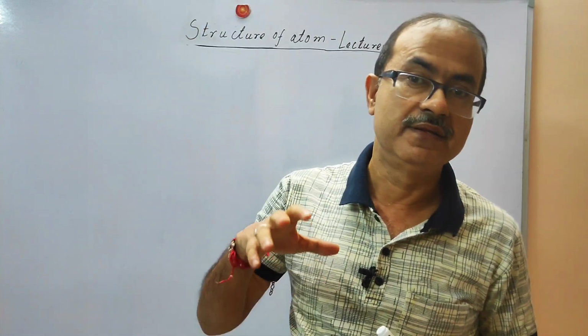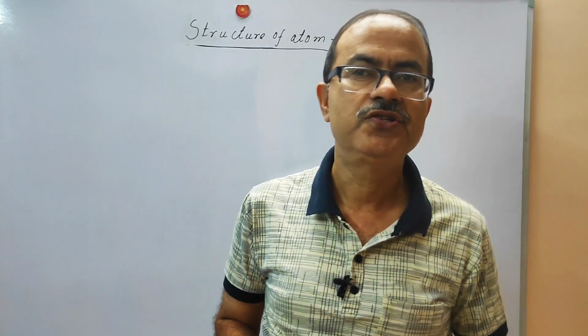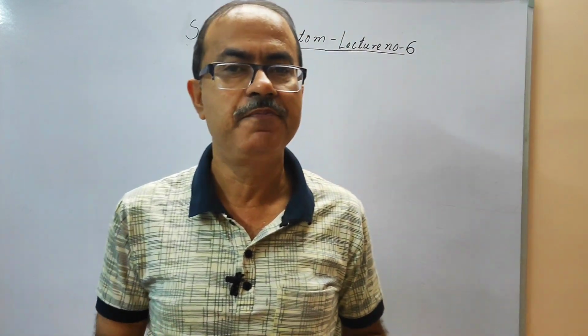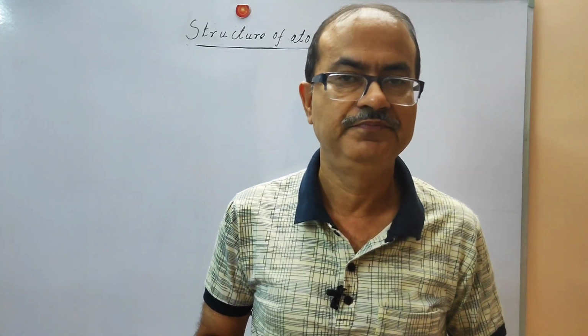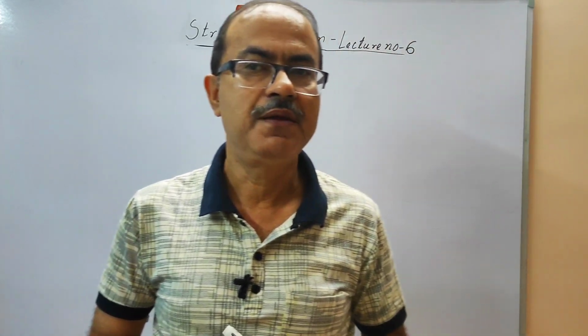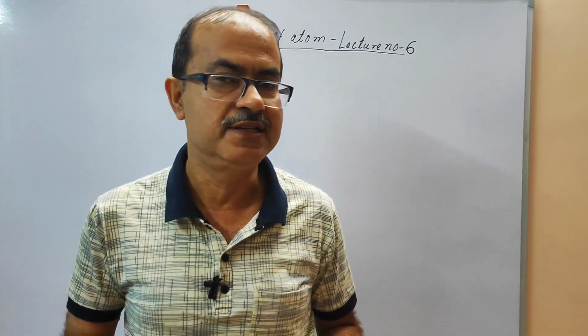But there are some phenomena which cannot be explained by this wave nature of light. These can be explained by the particle nature of light, which we will discuss in this video.